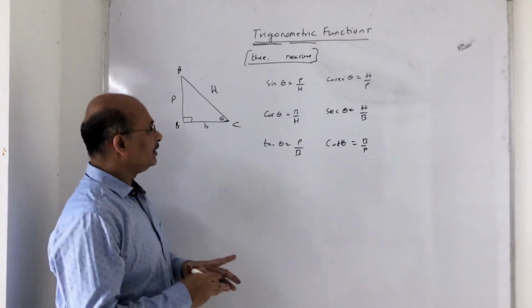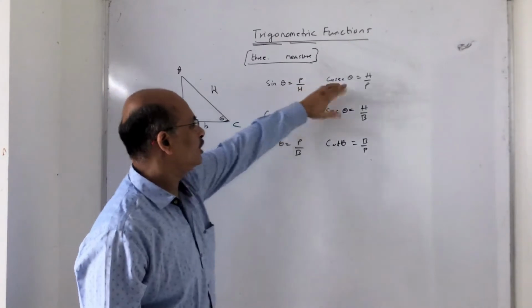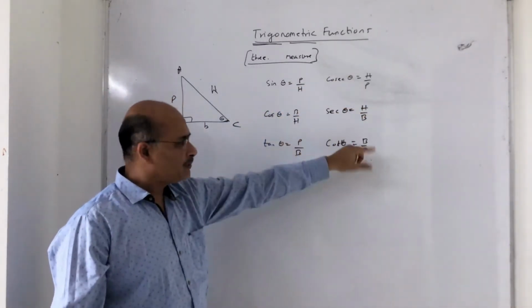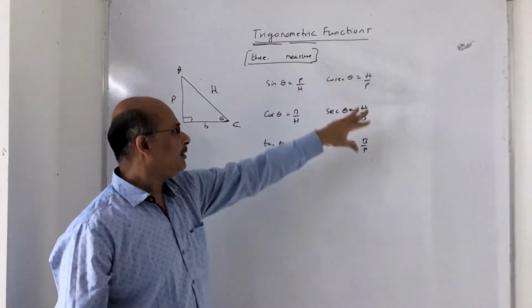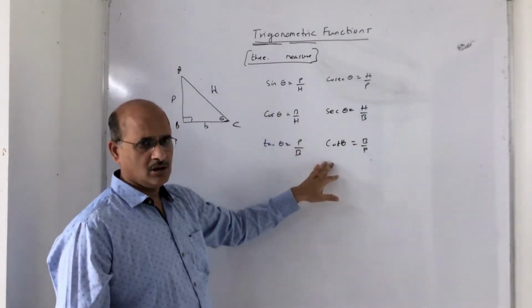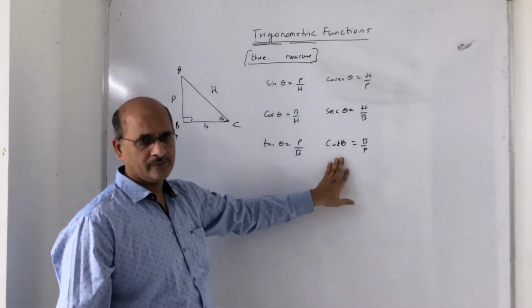So if you see, there are different ratios: P upon H, H upon P, B upon H, H upon B, P upon B, B upon P. They are called by these different trigonometric ratios: sine, cos, tan, cosec, sec, and cot.